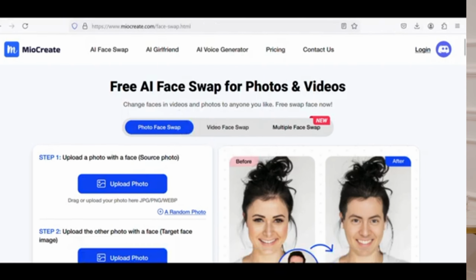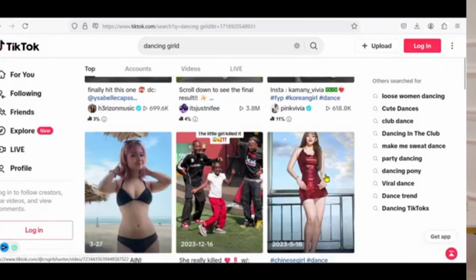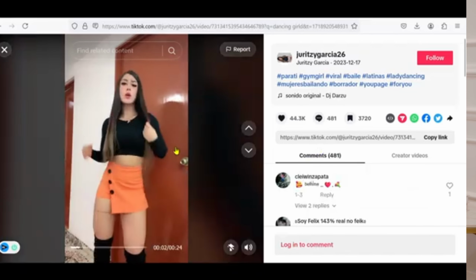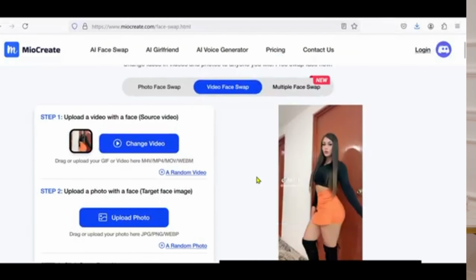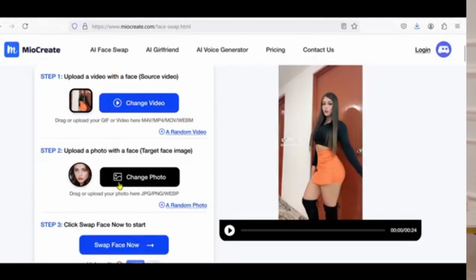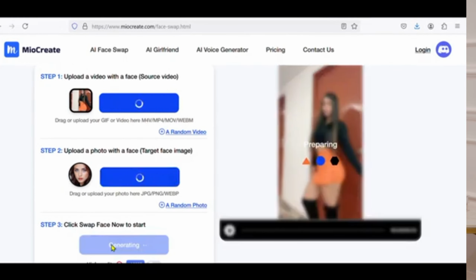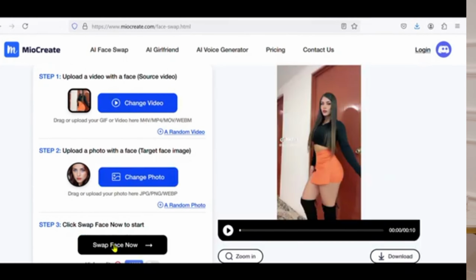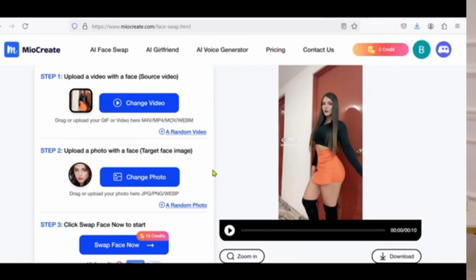24 hours. Before that, you must search for videos of girls dancing, either on TikTok or Instagram or YouTube Shorts. Then you download it and put it there. Then here we will put the face picture of our character, then we click on swap face now, and in a few minutes your video will be done, then you can download it from here.